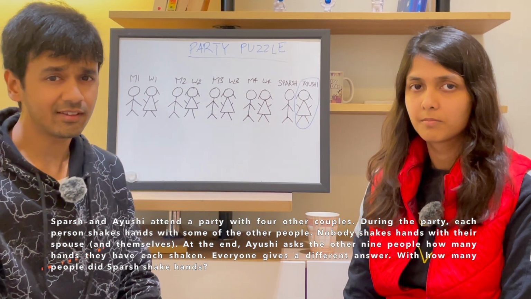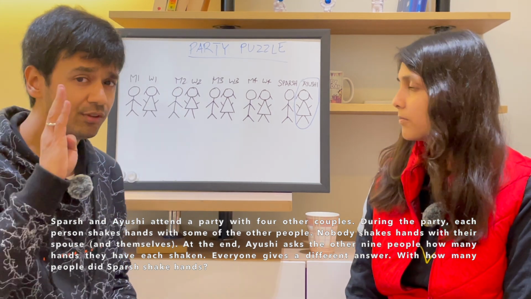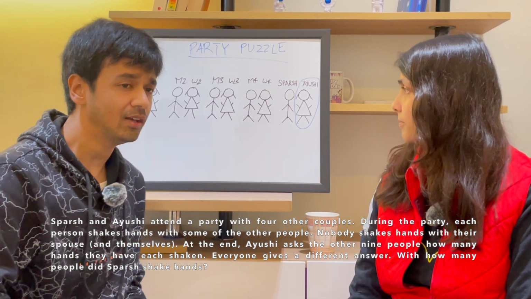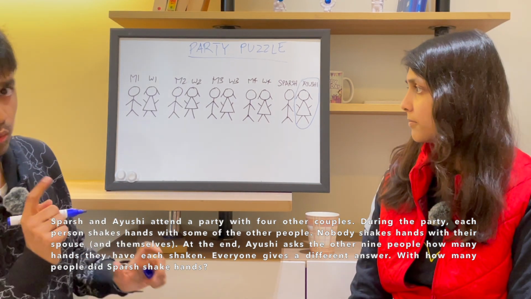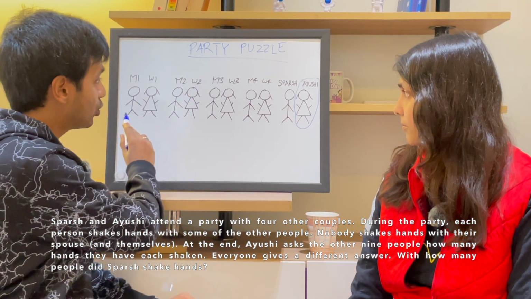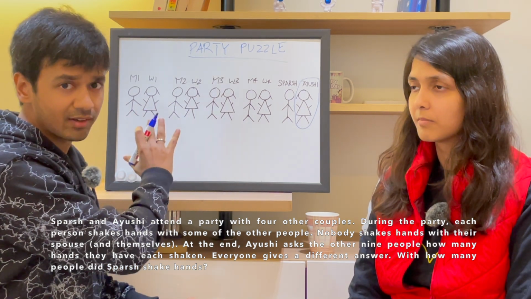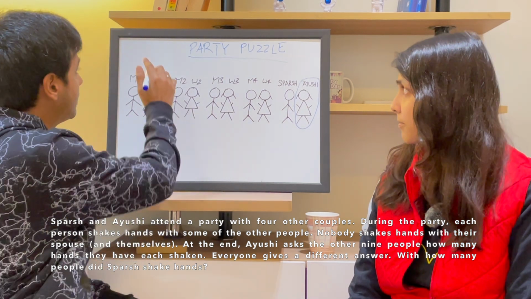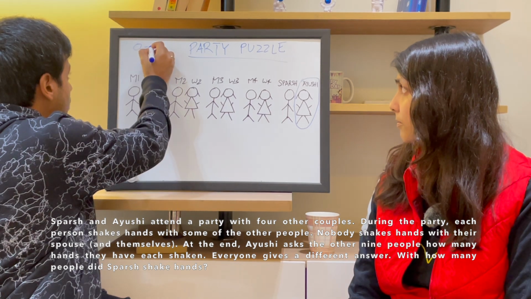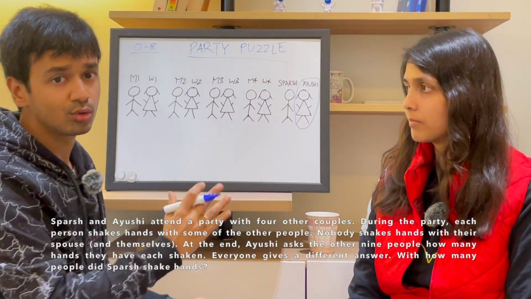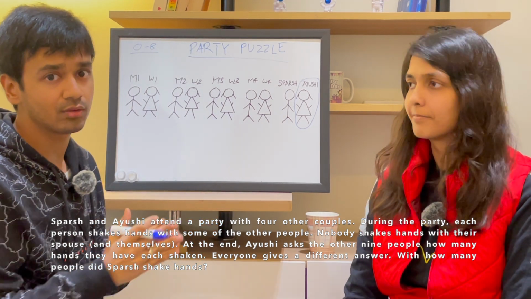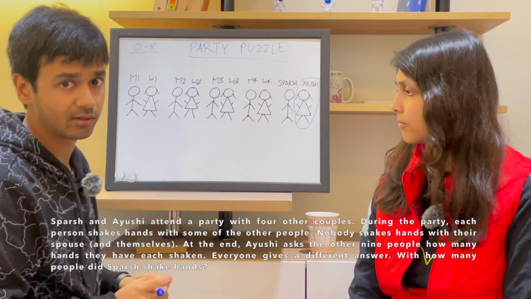Okay, so the answer is that I shook hands with 4 people. The key to solving this is to realize a couple of things. One, the total number of people that anyone can shake hands with ranges from 0 to 8, because out of 10 people, you don't shake hands with yourself and your spouse, so that leaves you with 8 other possibilities.